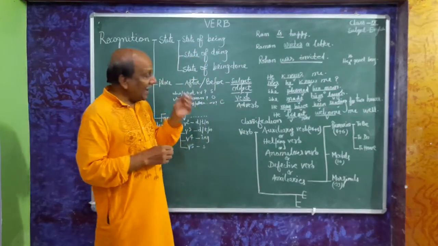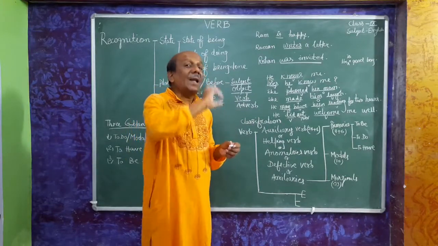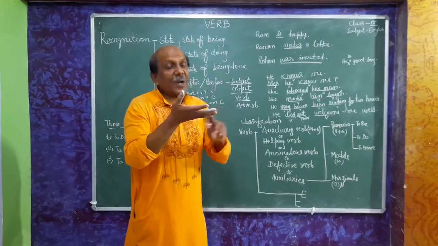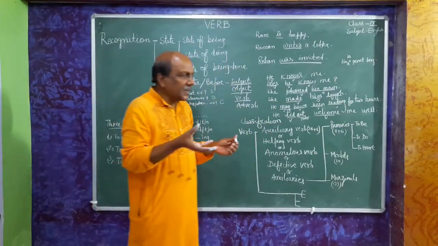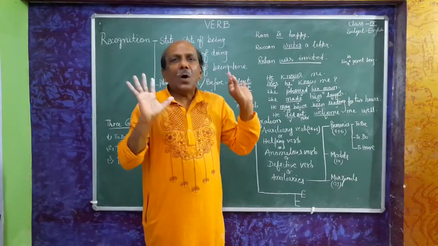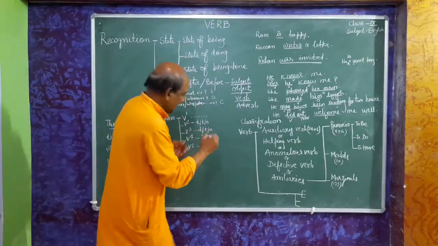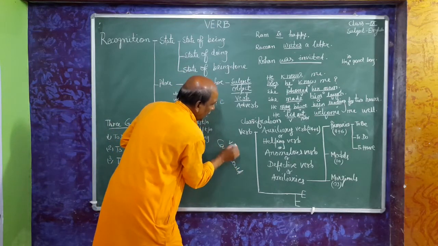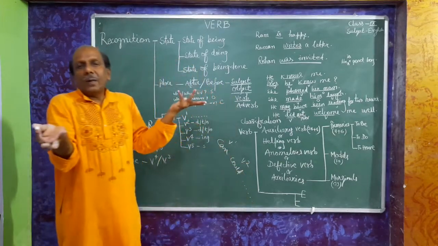Anomalous verbs are such verbs which explain subkinds. Defective verbs: sometimes some verbs don't have all five forms. Take an example: can, could. V1 and V2 exist, but V3 and V4 are not available.